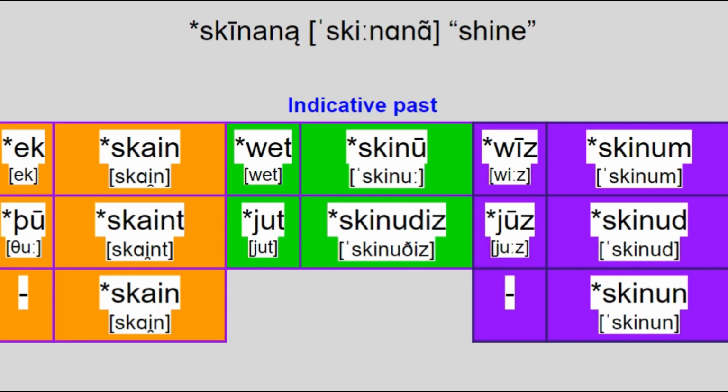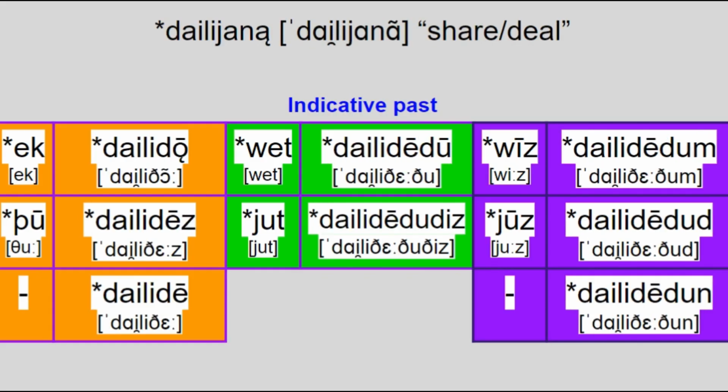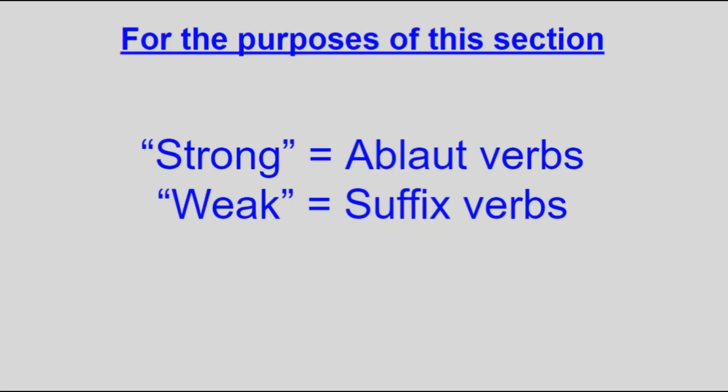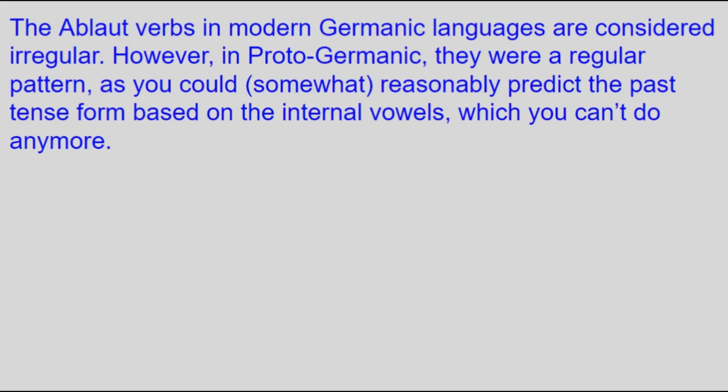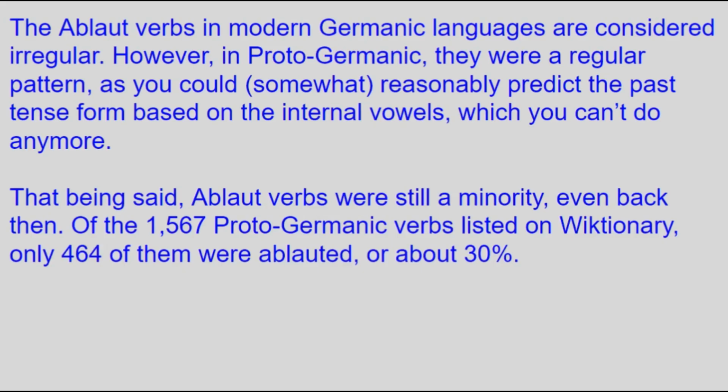In this case, the strong verbs were those that form the past tense through a vowel change known as ablaut, and the weak verbs form the past tense by attaching a suffix with a d in it, which was practically always said as a th due to the allophone. For the sake of not confusing everyone, I'll call them respectively ablaut verbs and suffix verbs. Nowadays, the ablaut verbs would be called irregular, but I can't really do that because they were perfectly regular back in Proto-Germanic, even though they still only made up about 30% of the verbs.